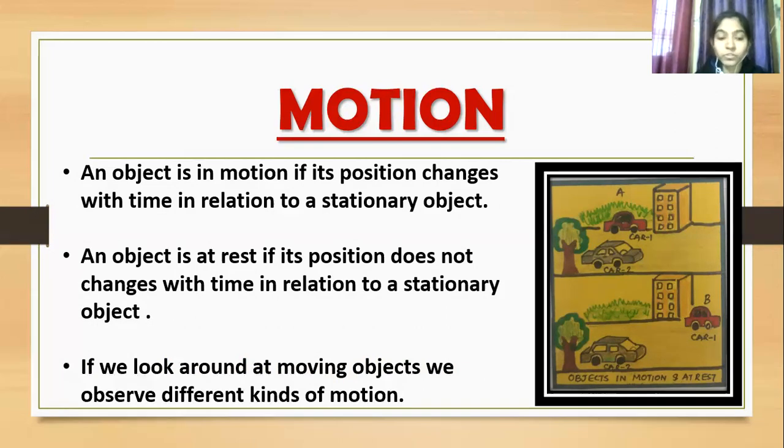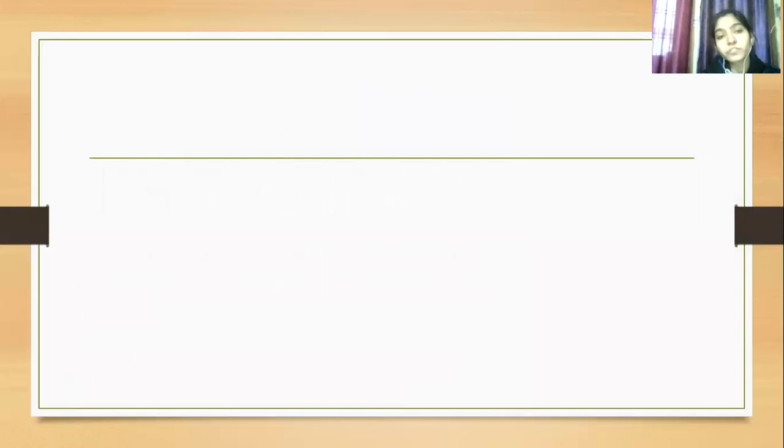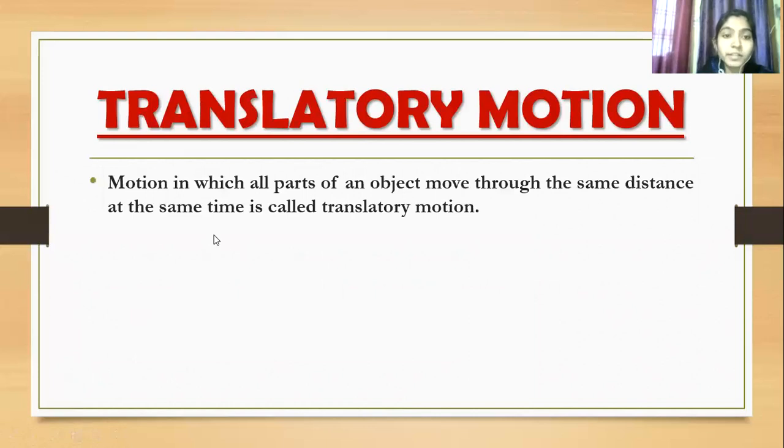Yes, ma'am. Okay. Now, tell me, give some examples of objects which are in motion. Examples are flying birds, hands of clocks, etc. Very good. So, what is translatory motion? Motion in which all parts of an object move through the same distance at the same time is called translatory motion. It has two kinds.